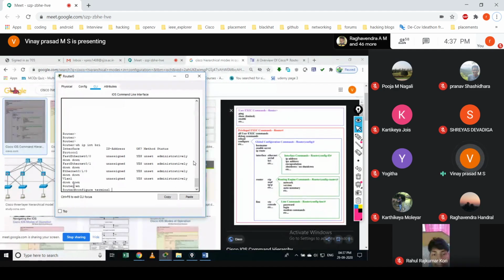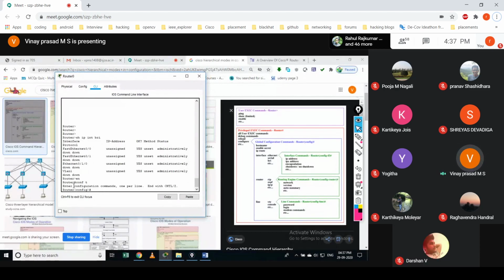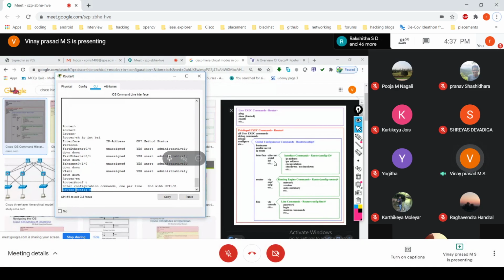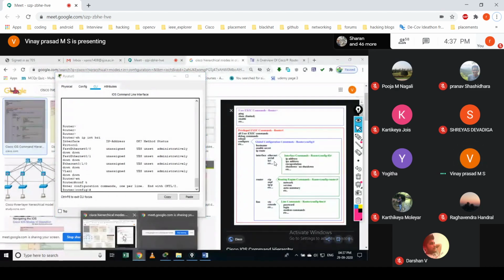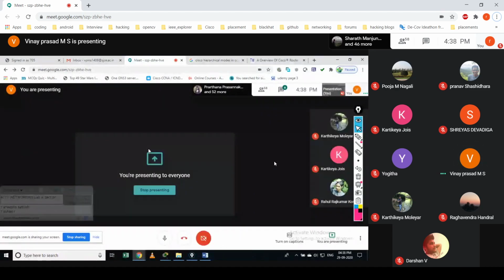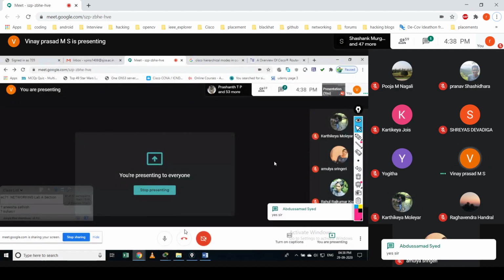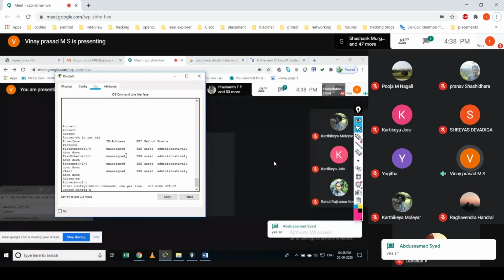or configure terminal, or you can simply give conf, enter. If you give this command, you could see the changes here. It is router(config)#. This tells that you are in configuration mode. Now you can configure the device. Understood? Yes, yes, sir. Okay. Now you would be able to configure the device.